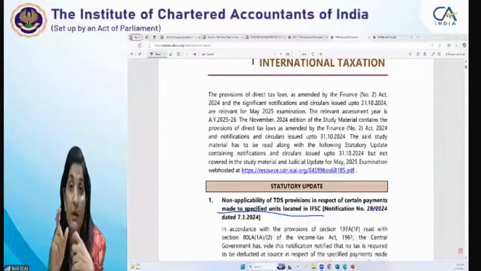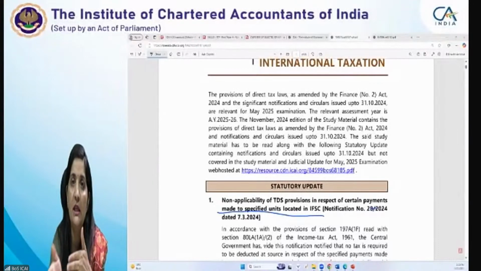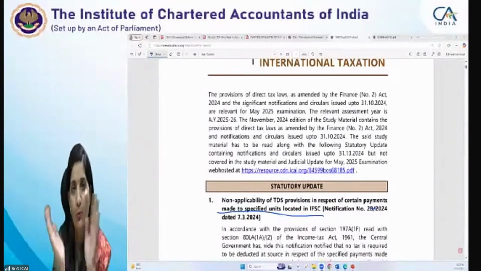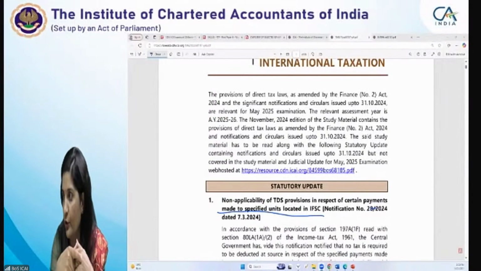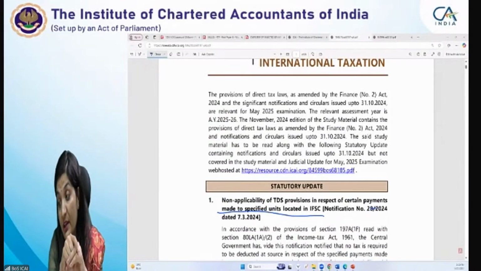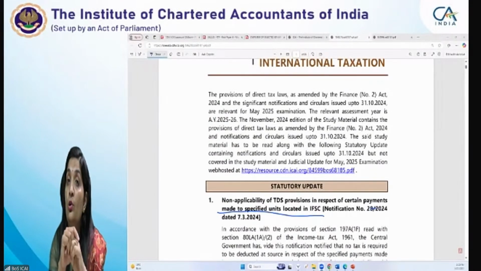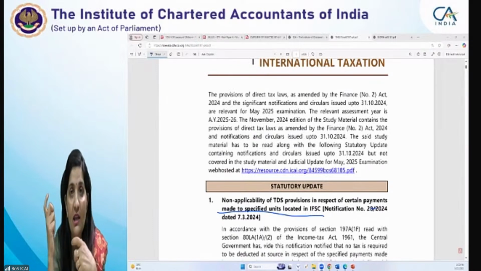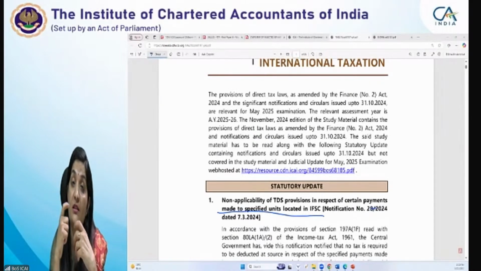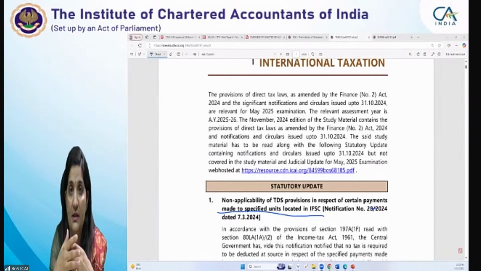Remembering those dates, the earlier provisions and the new provisions is a bit complicated this time, so it's essential to do a lot of practice to retain them. Those dates are very essential to retain the amendments, so it's very necessary, right?